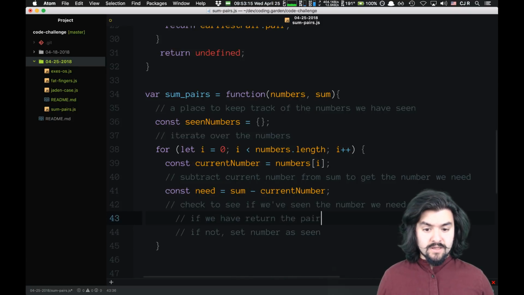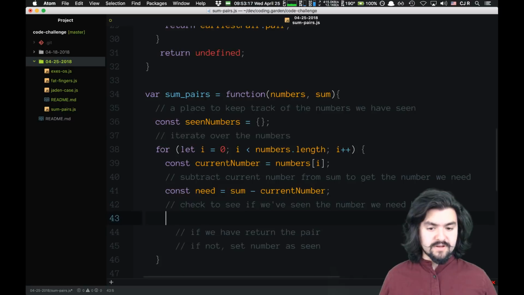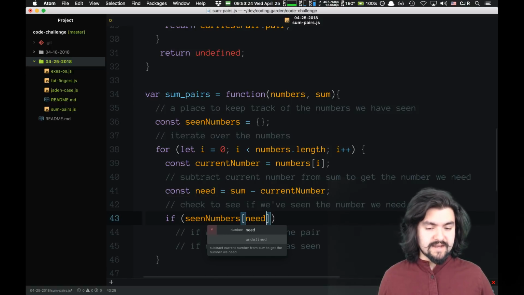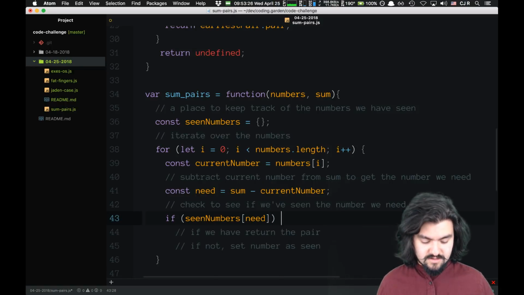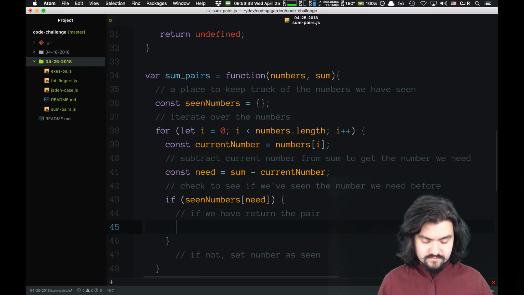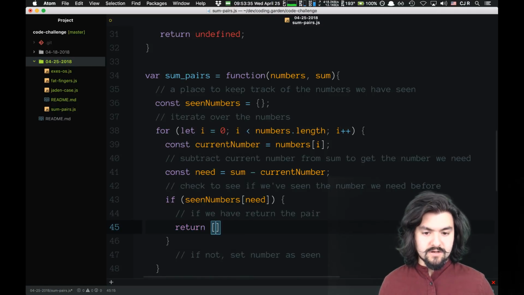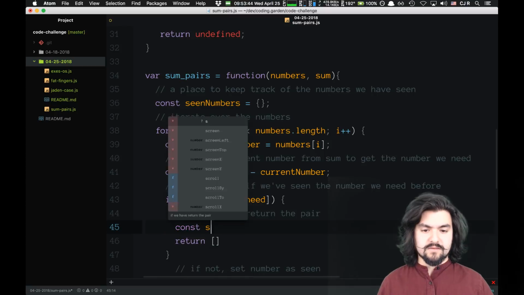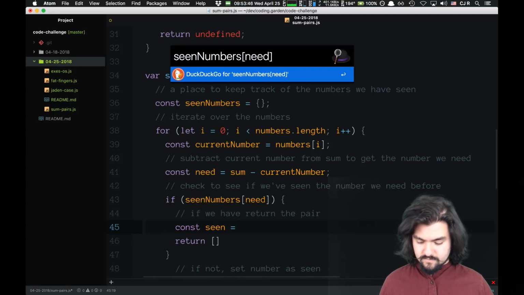So if seen numbers has a property that is the needed value, then we return the pair. So we would return an array where the first value is this. So let's say we've seen it, so that's that. Whoa.